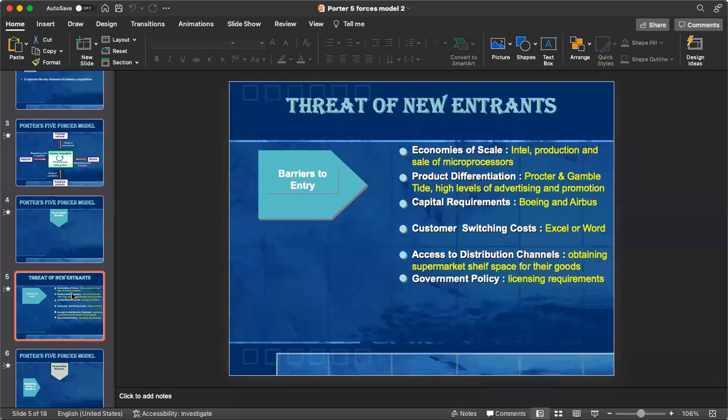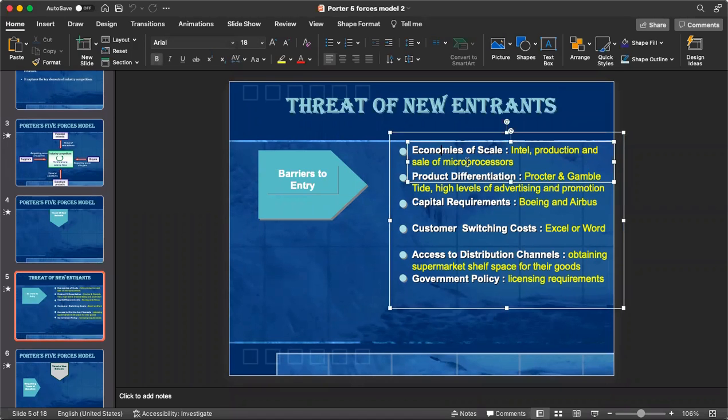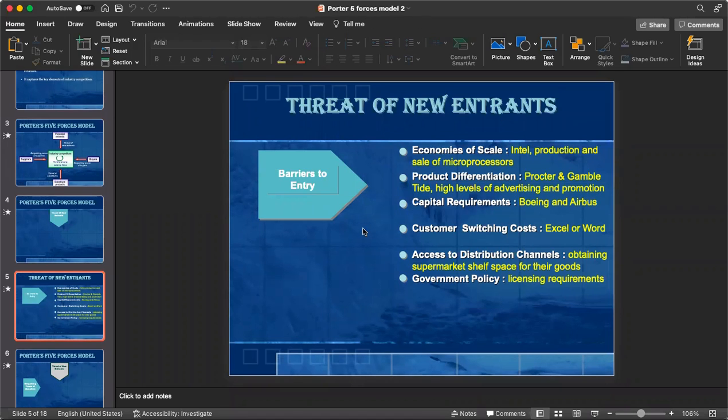Whenever we talk about a threat of new entrants, there are 6 basic parameters on which a company may become competitive. The first one is economies of scale. What is economies of scale? It is basically that the more you produce, the less would be the cost per unit of manufacturing. Second, we have product differentiation. Product differentiation is basically about how your product is differentiated from others in the eyes of your customer.